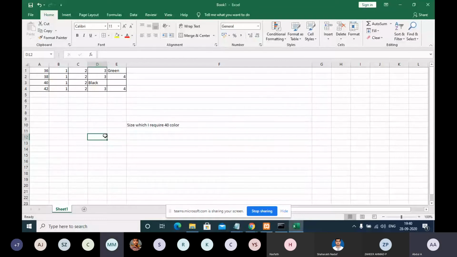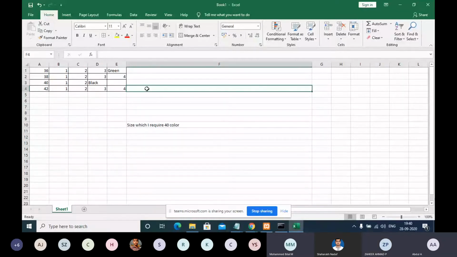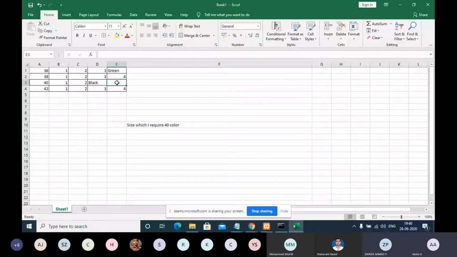Am I audible, guys? Yes, sir. What will the shopkeeper immediately do? There is nothing in that green color, but he will not sell nothing. He will immediately replace it with another shirt, some yellow one or whatever product is available with him. He will replace it.